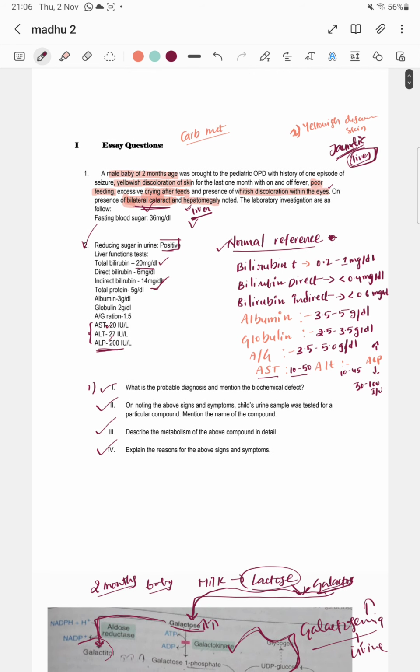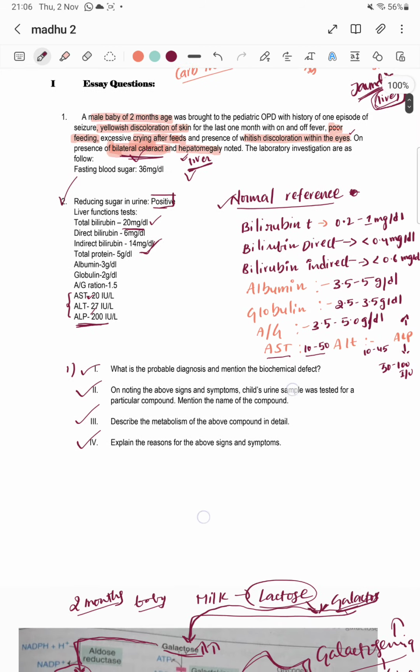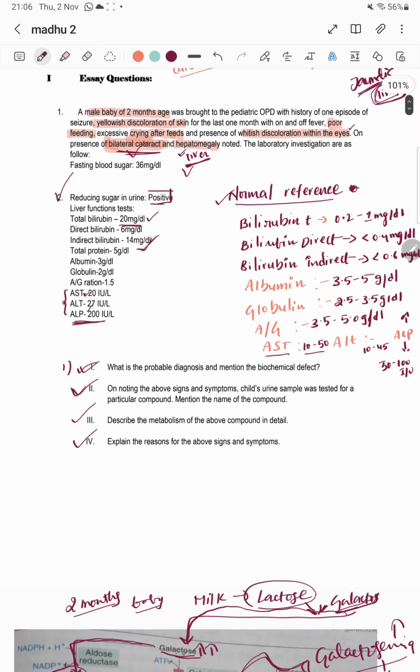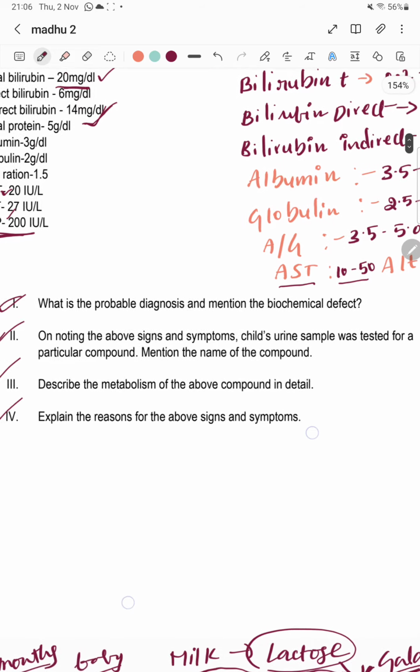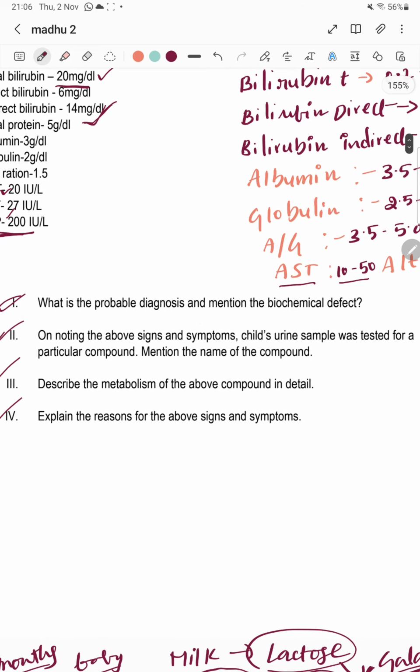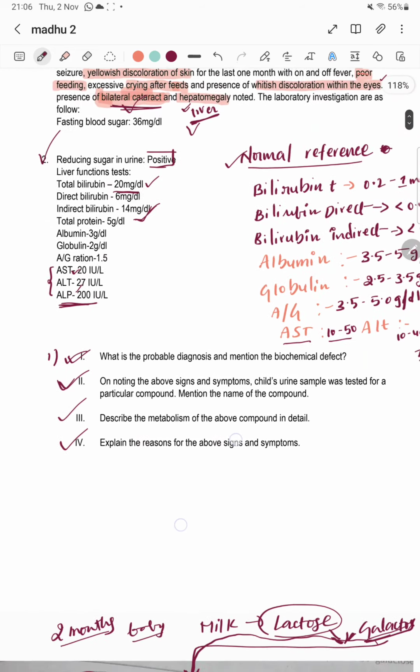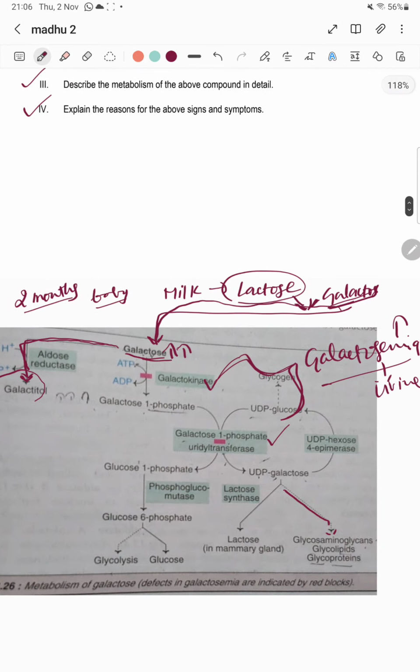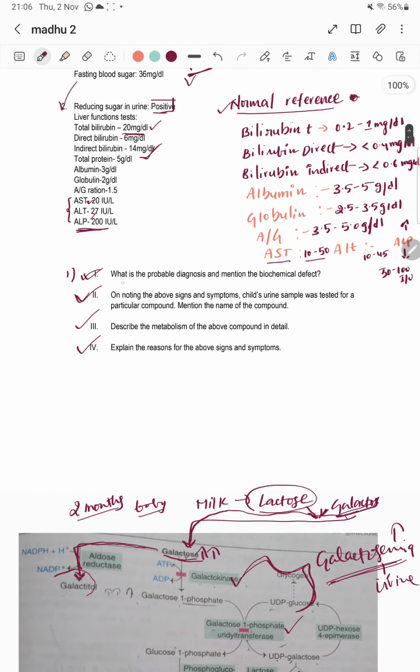So here you can see it. Let me answer these 4 sub questions under the clinical question. Now we will write here: what is the probable diagnosis, and mention the biochemical defect. The probable diagnosis is this one, galactosemia.